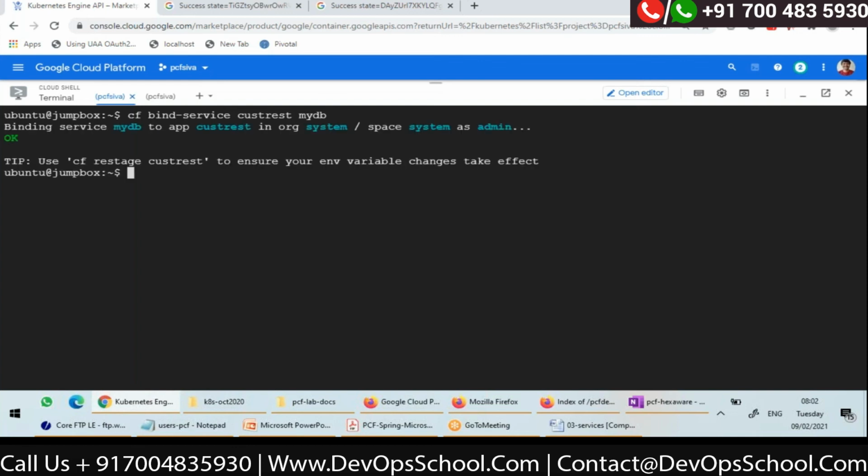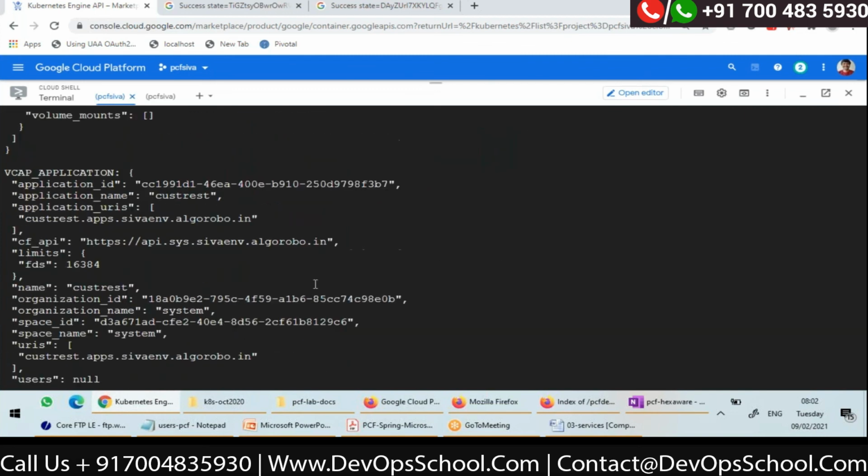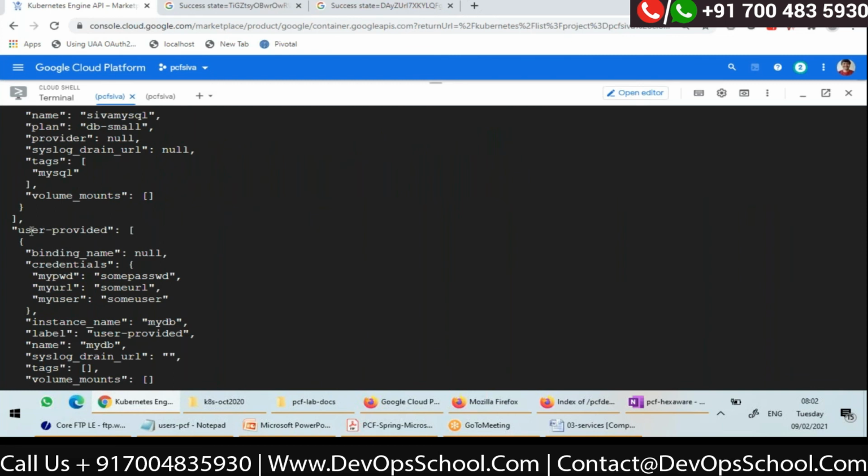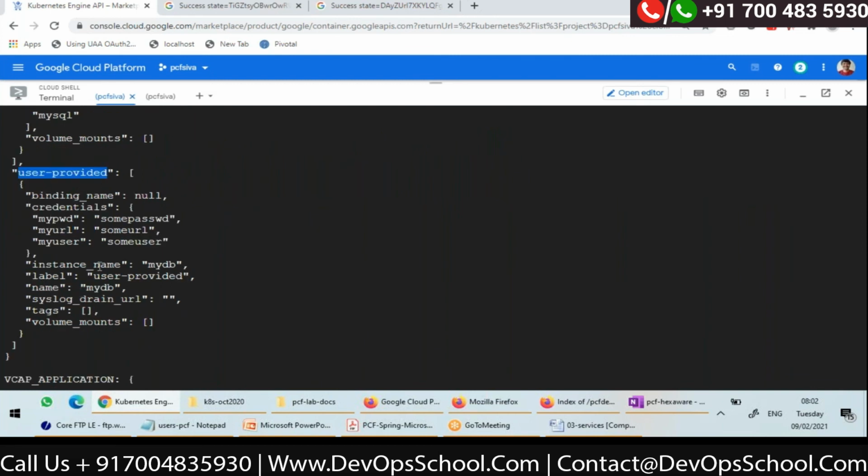Now I want to see the environment variables, CF env CustRest. Yeah, I want you to see here. Earlier I told you that under VCAP services, you can see p.mysql. If I go down, you can also see user provided. Under this, do you see MyDB instance name and the credentials, my password, my user, my URL?